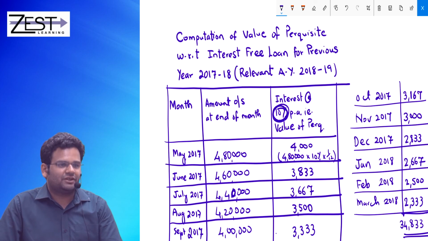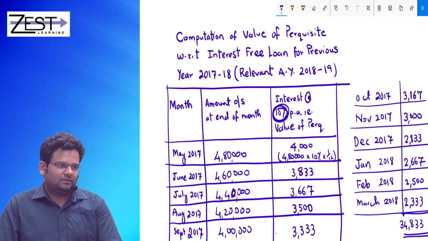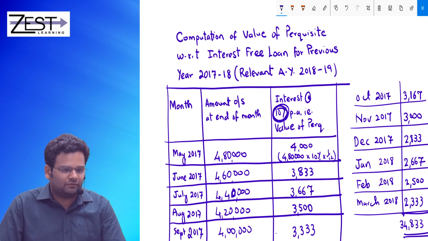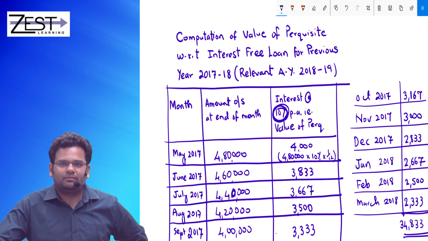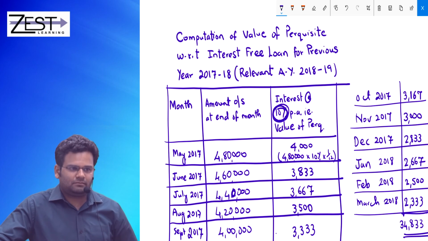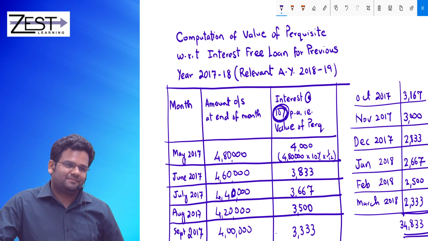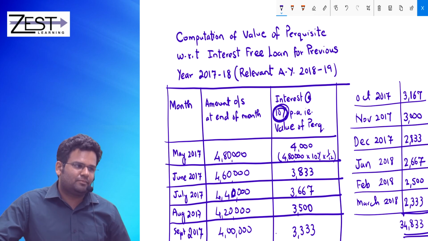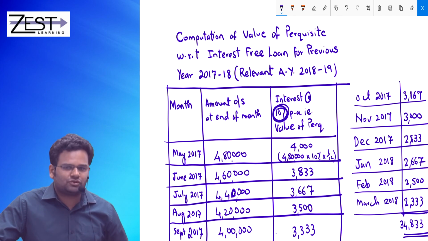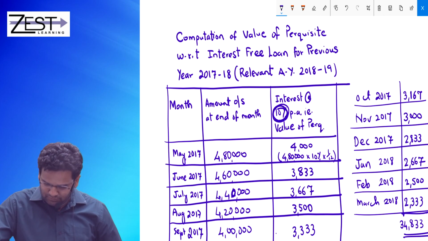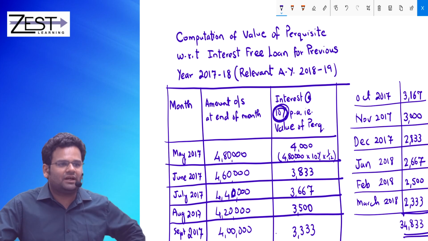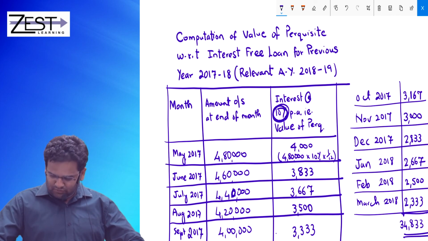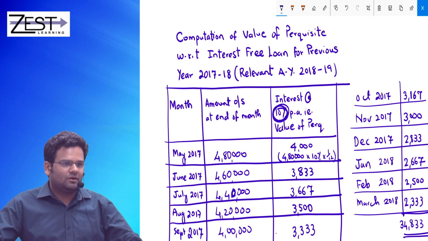Okay. So write solution. Interest recovered from employee towards the loan should be reduced from rupees 34,833. Full stop.